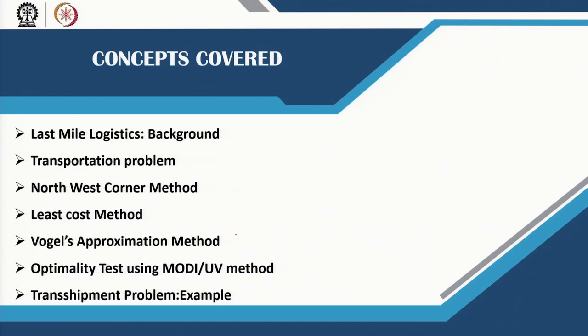This is to solve the first part of the transportation problem, where we find one of the feasible solutions, and then we will use an optimality test using the MODI or UV method. This is the method that is finally used to get the optimal solution, or the most optimum route, to the transportation problem. And then, as discussed in the last lecture, we will show how to solve a transshipment problem by converting it into a transportation problem as well.